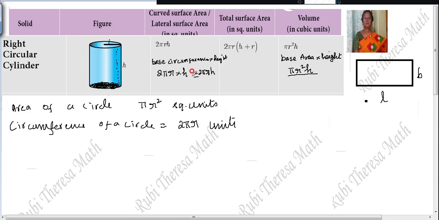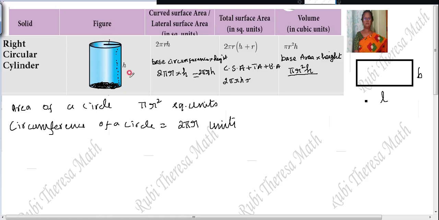Square units. Next one is total surface area. Total surface area is nothing but curved surface area plus top area plus bottom area. So 2 pi r h plus top is what shape? Circle. Here also circle. So how many circles are there? 2 circles.